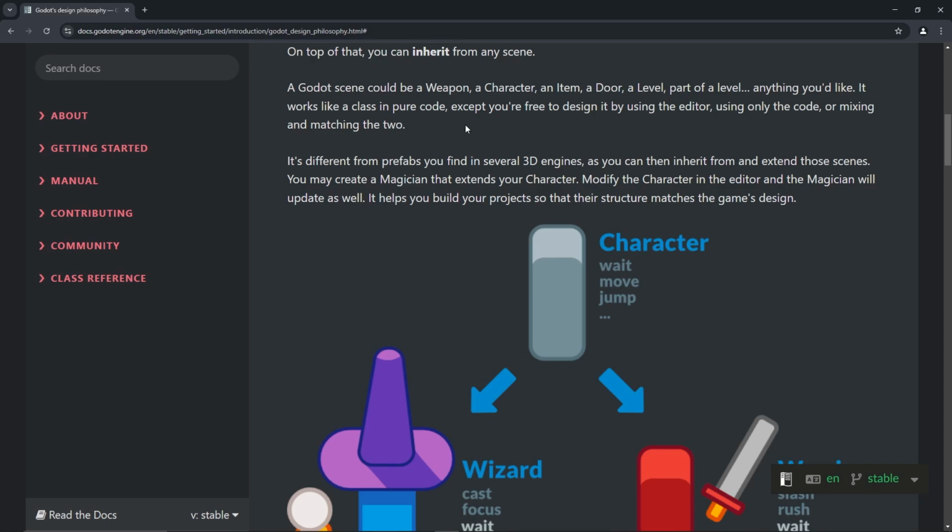It's different from prefabs we find in several 3D engines, as we can then inherit from and extend those scenes. I don't know, I've never done a prefab, so I don't know what that means. We may create a magician that extends our character. If we modify the character in the editor, the magician will update as well. Okay, there we go. It helps us build our projects so that their structure matches the game design.